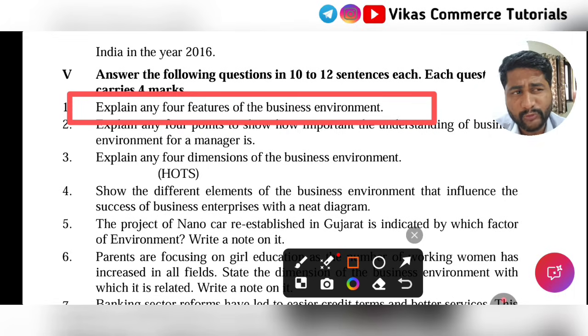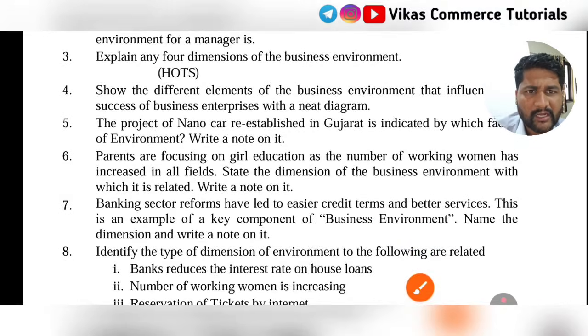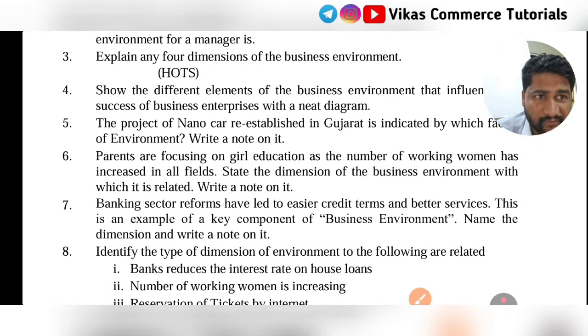Both are absolutely 100% going to come in your examination. Features of business environment is a direct question, not a hot question. And question number 3, dimensions of business environment, they will ask you a hot step question. So here we are in question number 6, 7, where they are asking us about business dimensions.